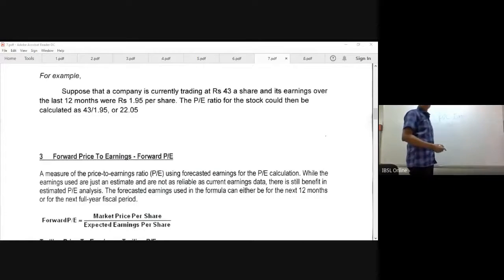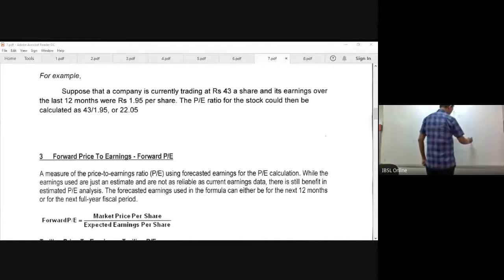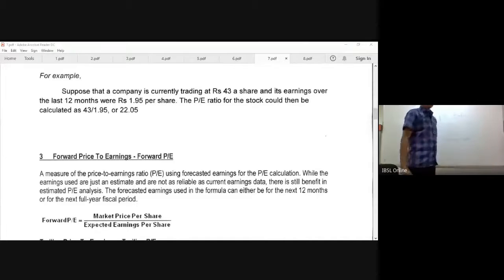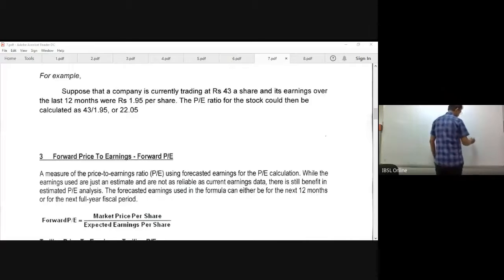So how do you calculate the EPS, earnings per share? Now earnings per share is profit after tax.